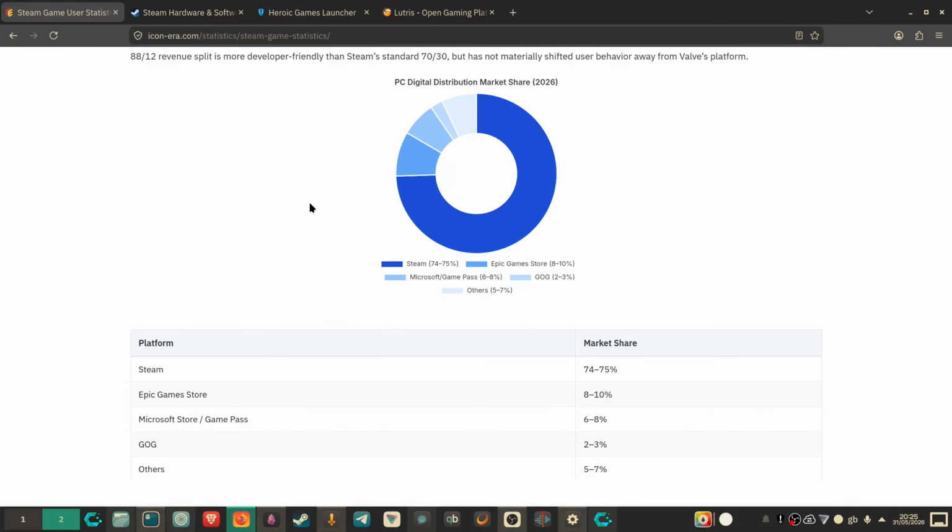So for most people, they use Steam. Steam is the platform of choice to buy PC games on, and it's the most popular. As we can see here in the digital distribution market share, Steam has around 75% market share, whereas platforms like GOG and Epic Games have around 8 to 10 or even 2 to 3%.